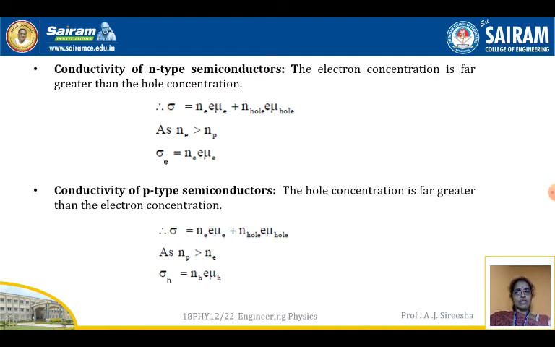Next, we are going to see the conductivity of a P-type semiconductor. The hole concentration is far greater than the electron concentration because in P-type, the majority charge carriers are holes. So, hole concentration is greater than the electron concentration. Therefore, sigma is given by Ne e mu_e + Nh e mu_h. Since Nh is greater than Ne, the first term can be neglected and sigma_h is equal to Nh e mu_h. This is the conductivity of a P-type semiconductor.